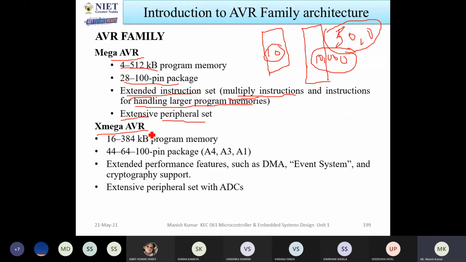So XMEGA AVR, this type of AVR family contains 16 to 384 kilobyte program memory, and 44, 64, 100 pin packages. Now A4 XMEGA has 44 pins, A3 XMEGA AVR has 64 pins, and XMEGA A1 AVR has 100 pins. Also it has extended performance features like DMA, event systems, and cryptographic support.